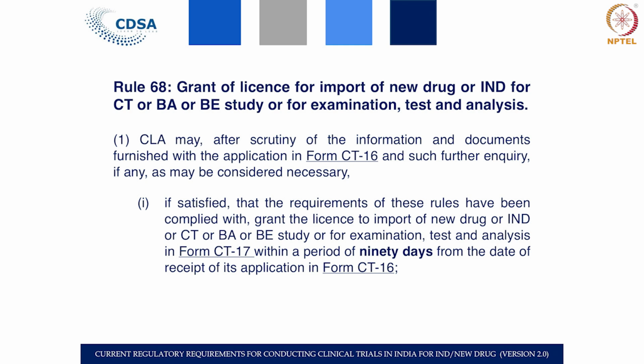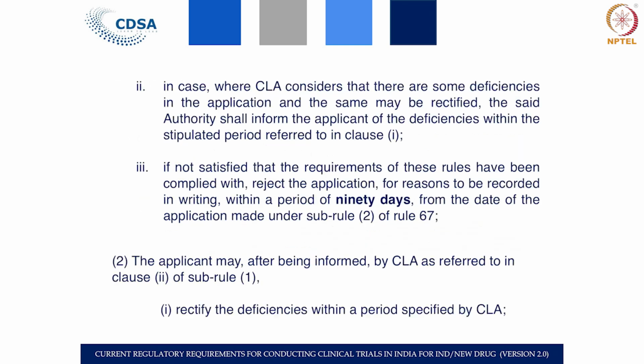So, either your application after scrutiny will be accepted and a permission will be issued, or otherwise the application may be rejected. In case there are deficiencies and the CLA feels that the deficiencies can be rectified, the deficiencies will be issued to the applicant within a specific timeline to comply with.